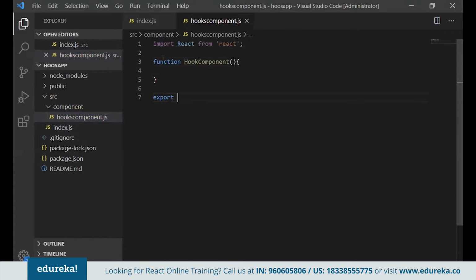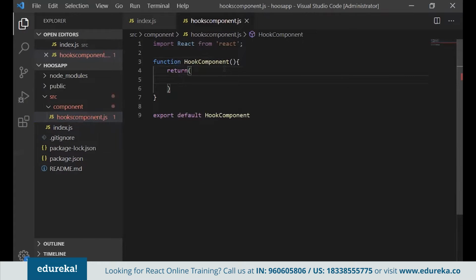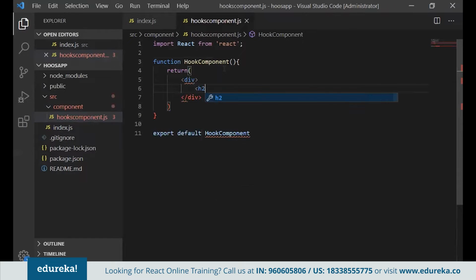You write with arrow functions or normal functions. Both are completely fine. So I say HooksComponent. Now in the same way we'll have a return. Now return will have one div, and this div has one h2 tag.